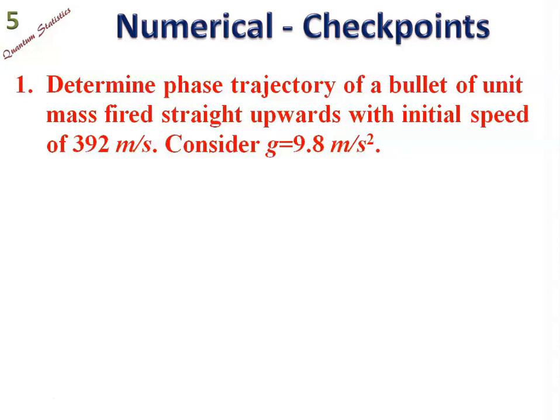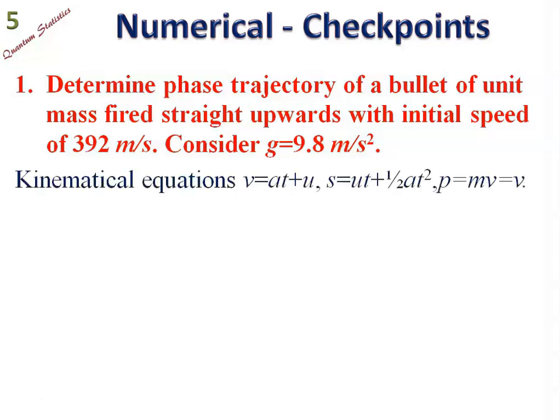In the phase trajectory, we have q as the coordinate and p as the momentum, so we are talking about position-momentum space. The kinematical equations at our disposal are v equal to u plus at, and s equal to ut plus half at squared. Momentum p is equal to m into v, but only v will signify the momentum because the mass of the bullet is unity. The moment it is fired from the gun, the velocity is 392 meters per second.